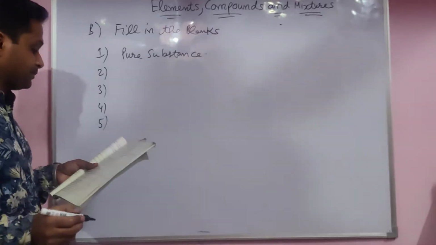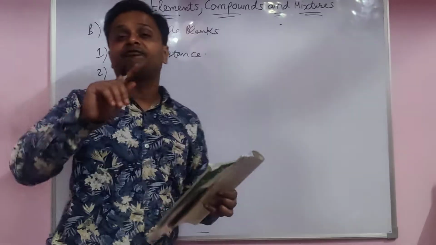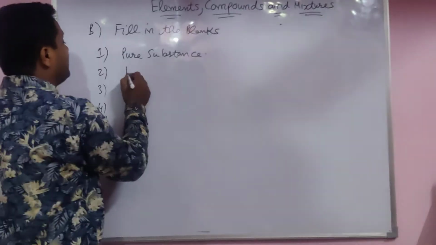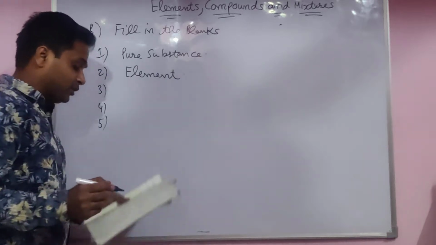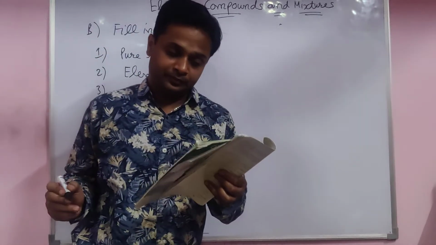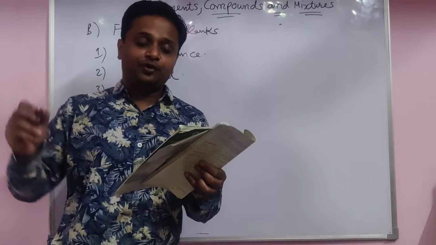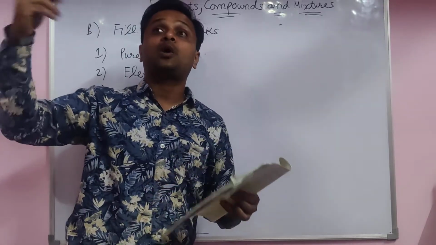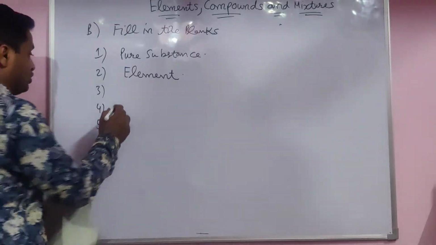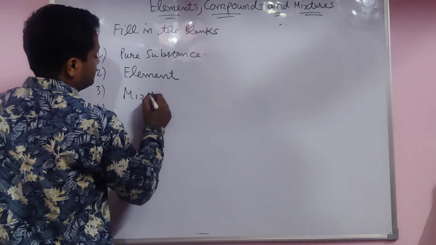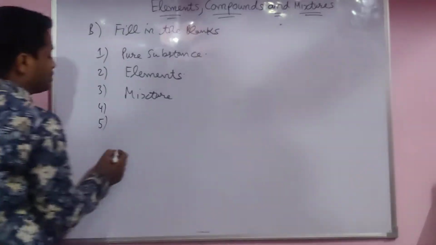Pure substance. The dash is made up of only one kind of atom. That is element only. Elements. Dash is made up of two or more kinds of elements or compounds, not in a definite proportion. That is a mixture only.